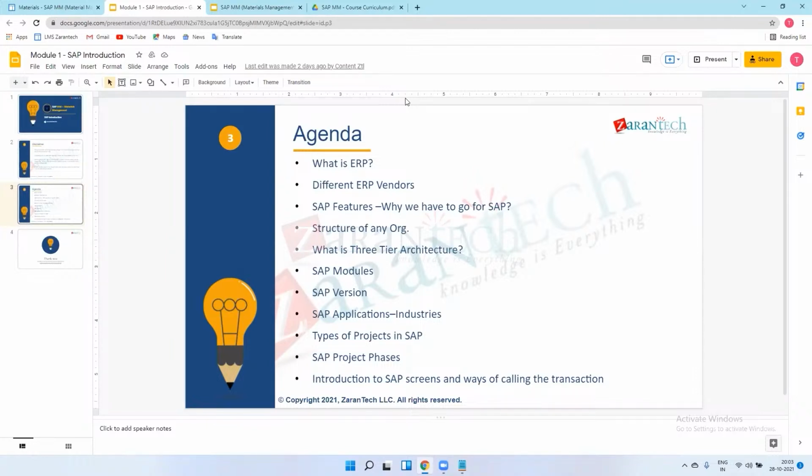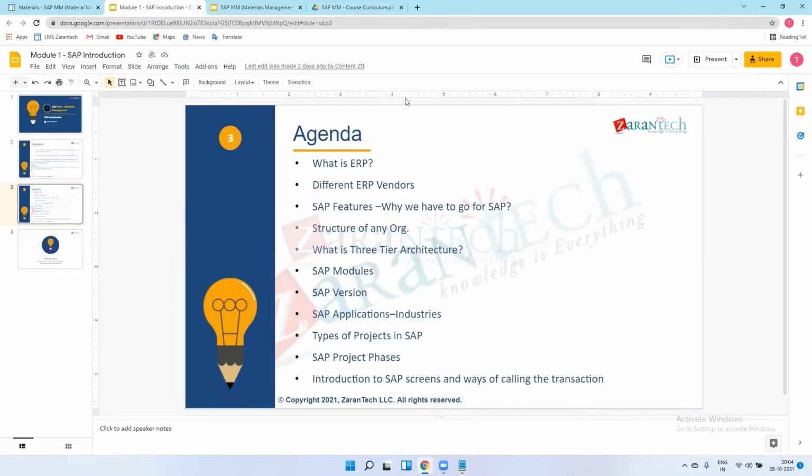Brownfield implementation means, suppose there is one vendor XYZ. XYZ vendor is using SAP, but they are using only the MM module. They are not using FI or HR, other modules. They are now asking to implement FI, HR, and SD, PP modules in their system.